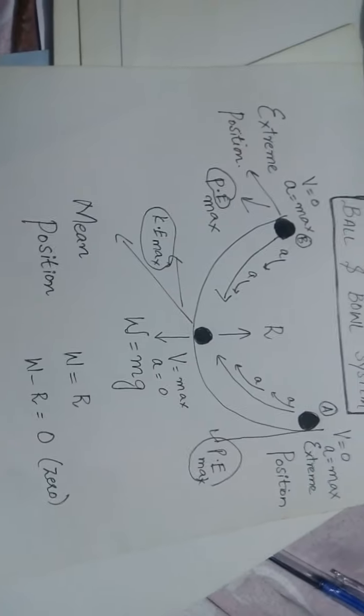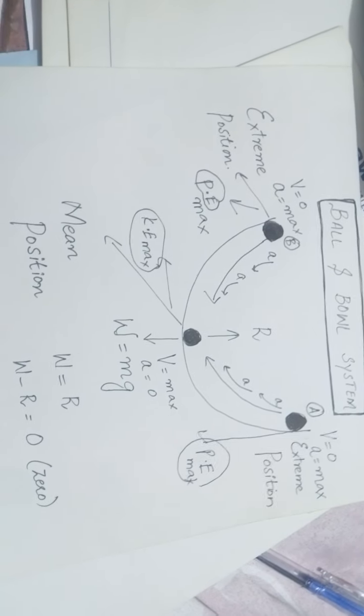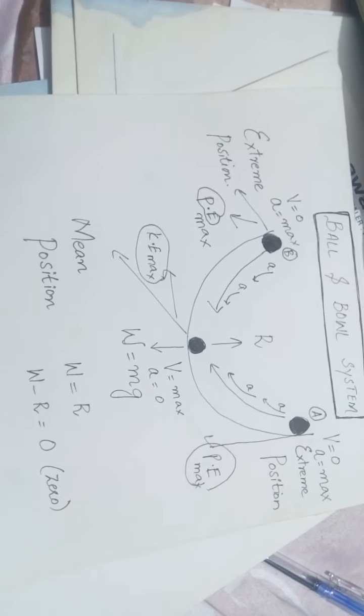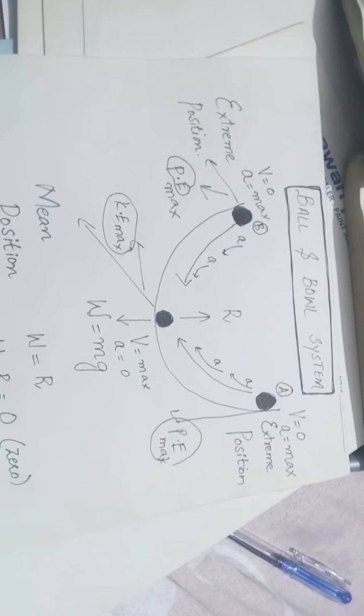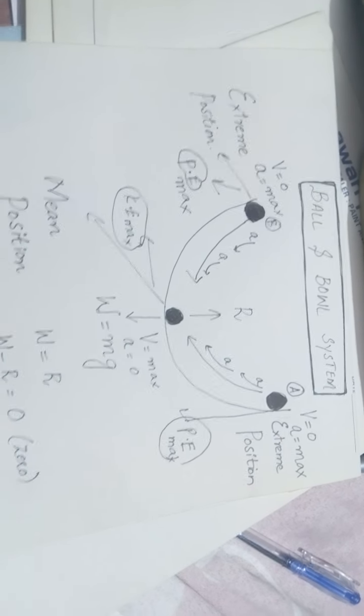The fourth condition of simple harmonic motion given in the book is that its velocity is maximum at the mean position and 0 at the extreme position. You can see in the diagram, students, that the velocity of the ball is maximum at the mean position O, and it is minimum or 0 at the extreme position.